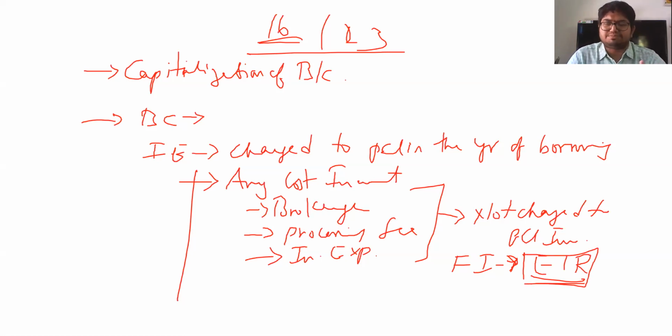Okay, accounting is purely based on EIR, but not based on the initial expenses and subsequent interest to be recognized in P&L or capitalization and all. Only effective interest rate is calculated. That amount of interest would be capitalized if the asset is a qualifying asset. Otherwise, it is not recognized as an asset and it is expensed off to P&L. So that is the base with respect to how you would recognize in your books of account a borrowing cost.